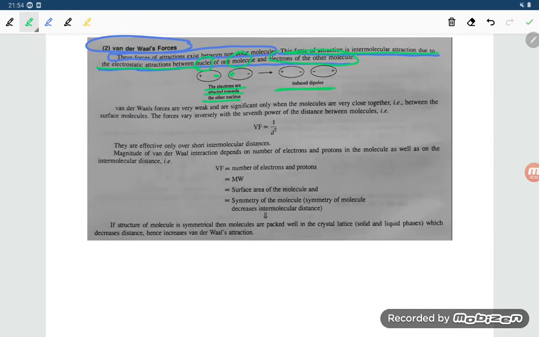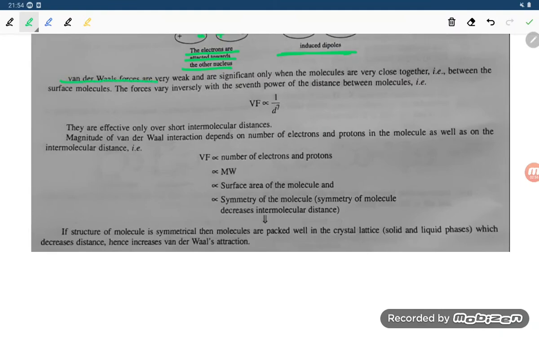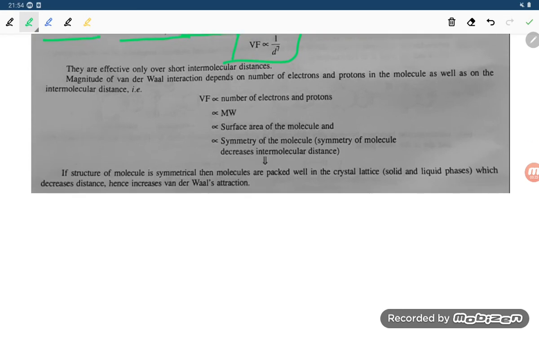Van der Waals forces are very weak and are significant only when the molecules are very close together, when they are coming close at the surface of the molecules. The force varies inversely with the seventh power of the distance between the molecules. So van der Waals force is inversely proportional to d to the power 7, where d means the distance between the molecules. They are effective only over short intermolecular distances.